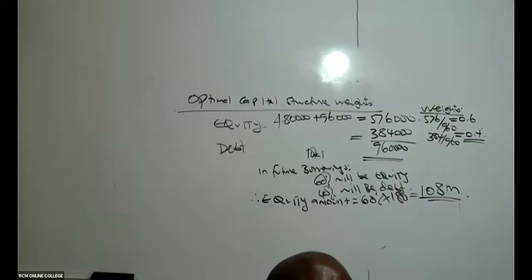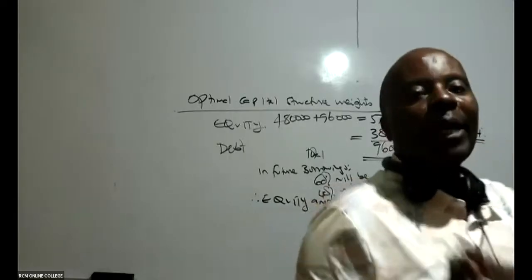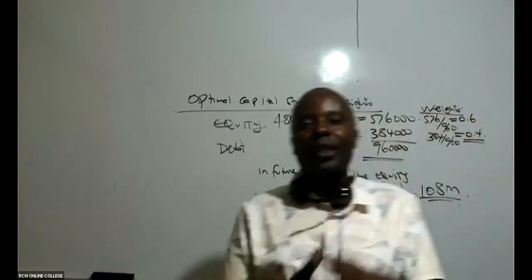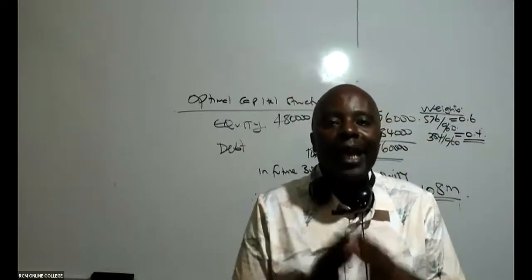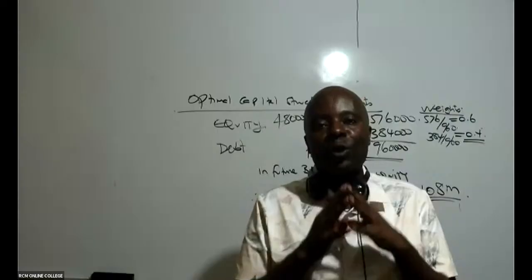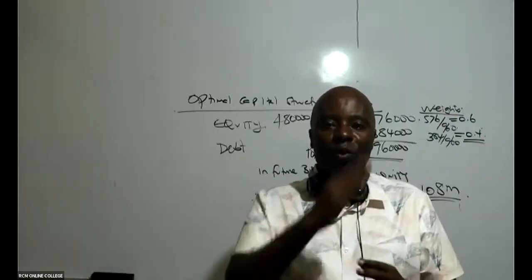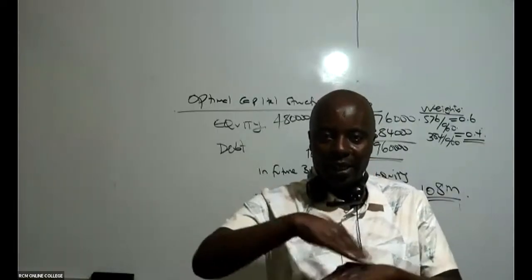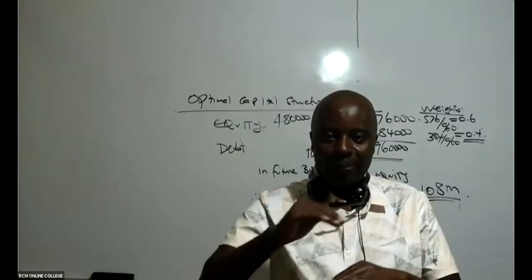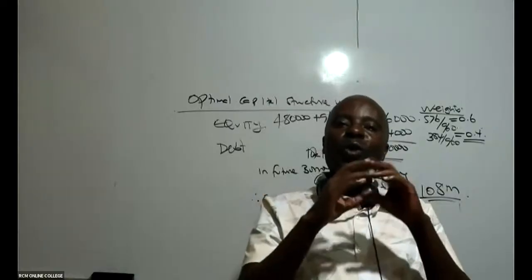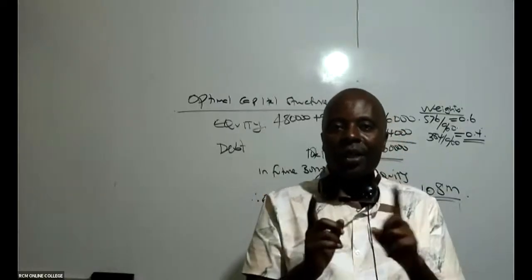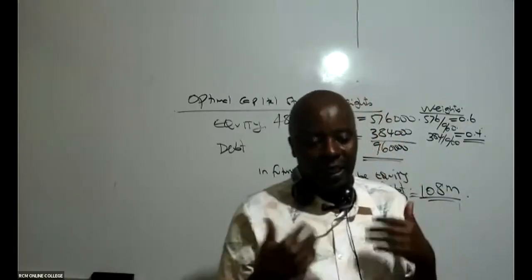By definition, remember that the optimal capital structure is that capital structure that minimizes WACC, where the cost of capital is at its bare minimum. That's what we call the optimal capital structure. We don't want to move from those percentages.